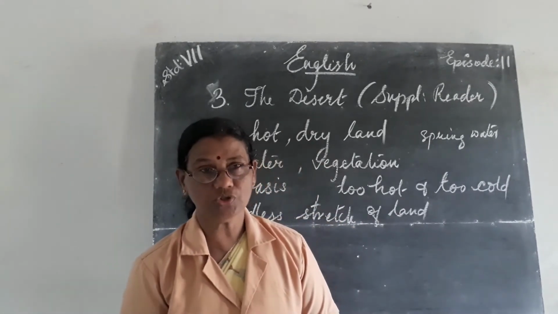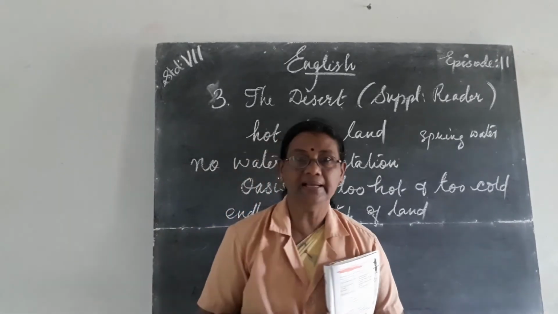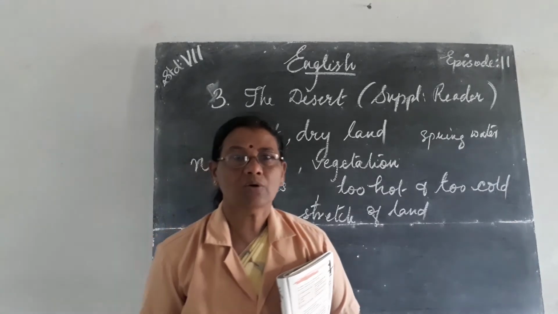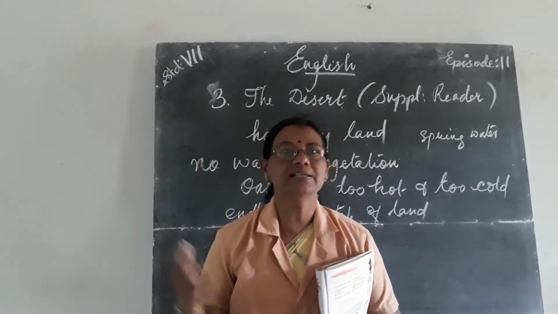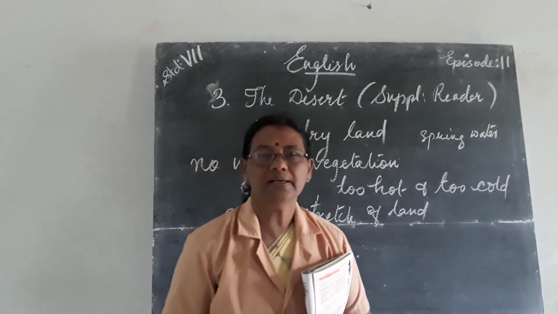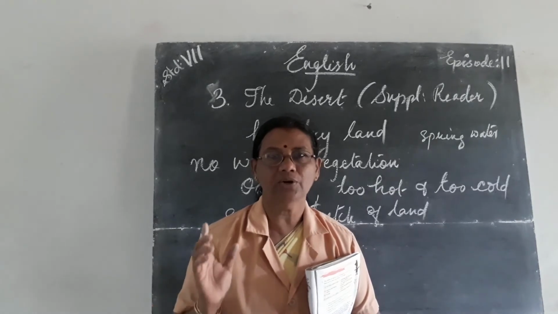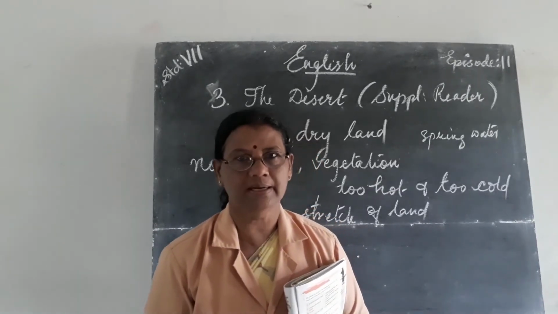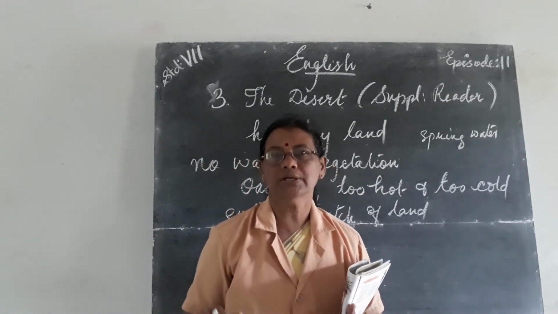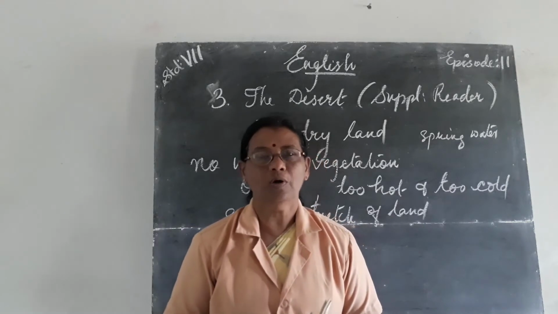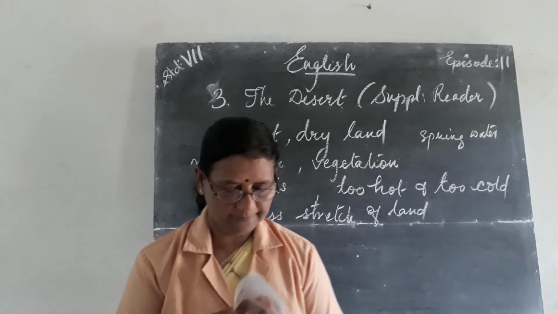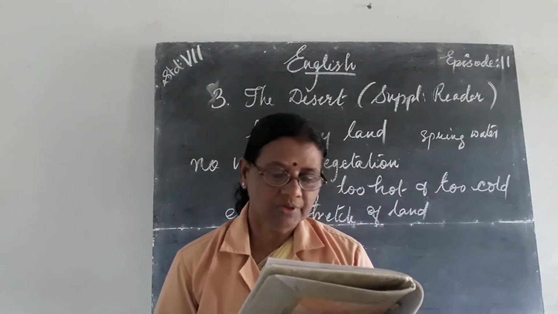So sometimes when we go to a certain place and we find no cultivation, no water, the common word we use is that it is a desert. Why? Because in a desert there is no rain, no vegetation and only extreme heat, isn't it? So it is used humorously also for certain places where we find no water and vegetation. We compare it to a desert. So accordingly, what is a desert?